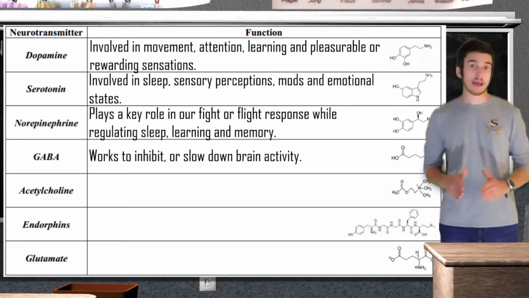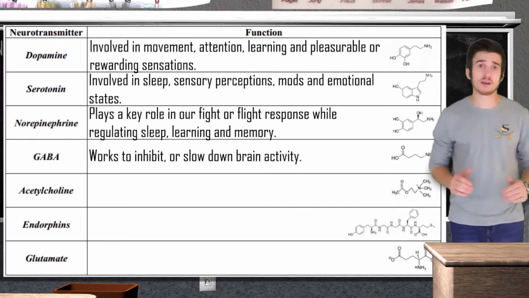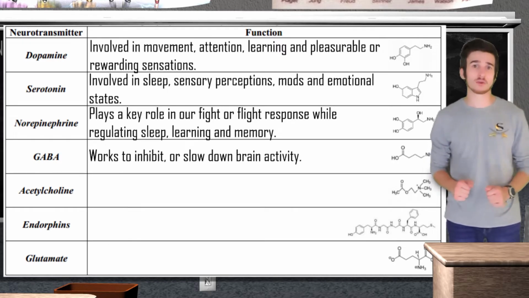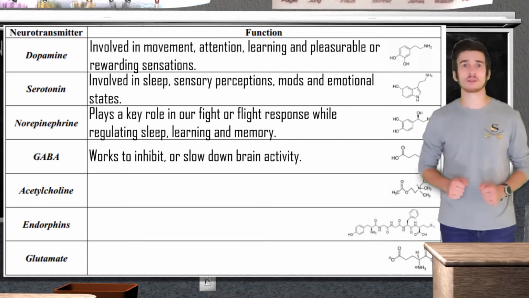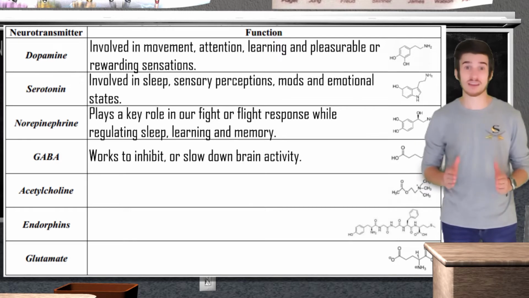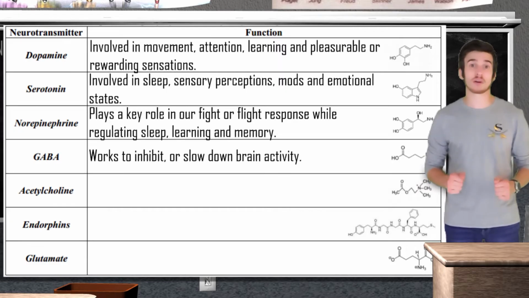Gamma-aminobutyric acid, aka GABA, works to slow down brain activity. Too much GABA impairs learning and motivation, while too little can lead to seizures. When someone drinks alcohol, it increases the amount of GABA in the brain, leading to the feelings of relaxation. If an individual suffering from alcoholism decides they want to stop drinking, this can actually be very dangerous. The individual can experience seizures, or in extreme cases, even death, since the continual alcohol use messes with the production of GABA in the brain.